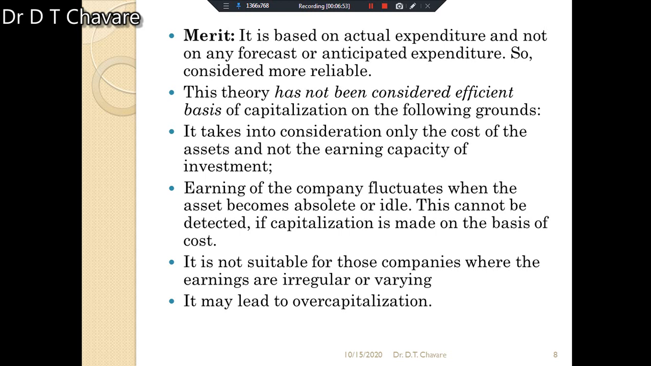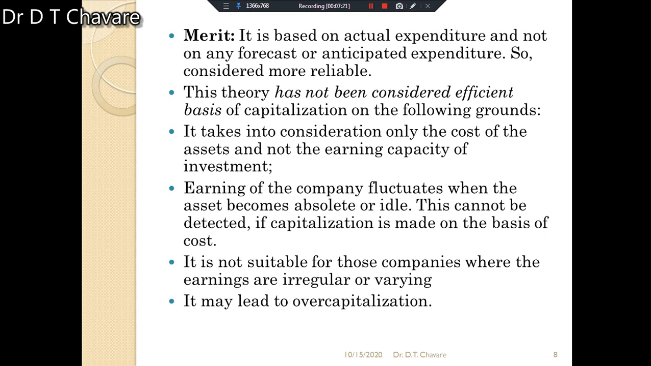And this cost theory also we have to study. What are the merits of this cost theory? The merit is that it is based on actual expenditure and not on any forecast or anticipated expenditure. So it is considered more reliable. That's why this theory is more reliable.